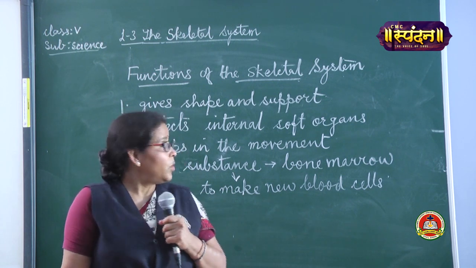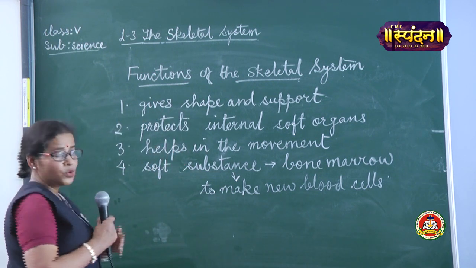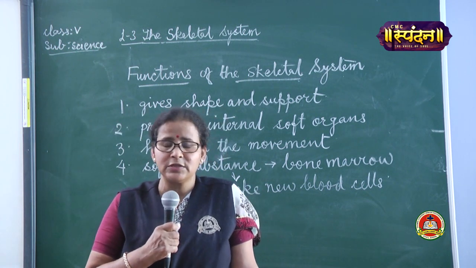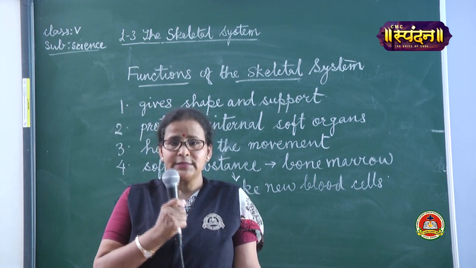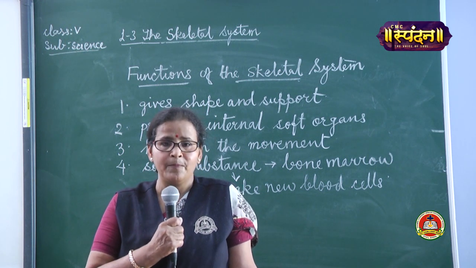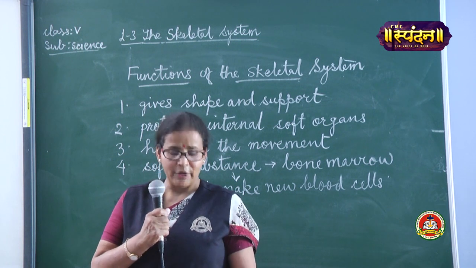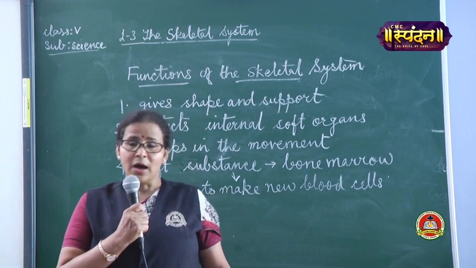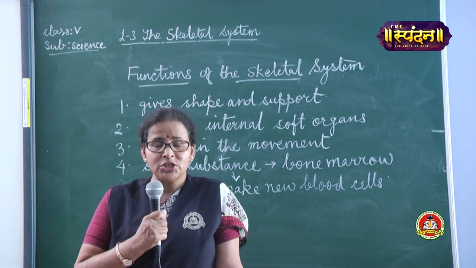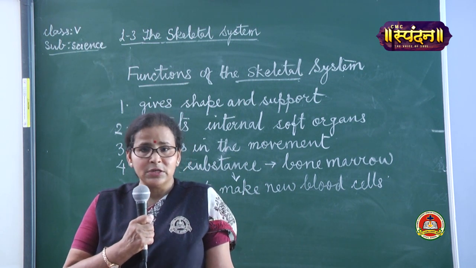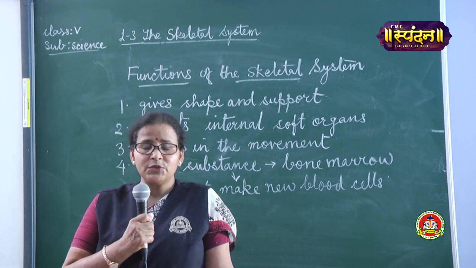So, I hope this much is clear to you children. The skeletal system, we studied about the skeletal system. How many bones are there? 206 in an adult human being. Then in how many parts can we divide our skeletal system? We can divide them into our skull, then the rib cage, then the backbone, then limbs and the girdles. And we studied about each one of them.